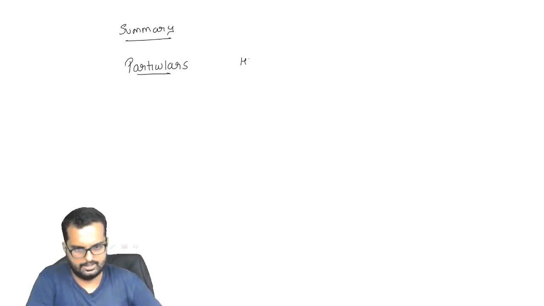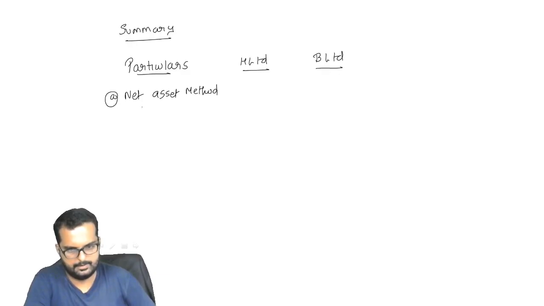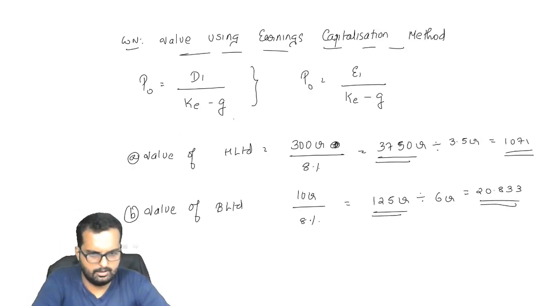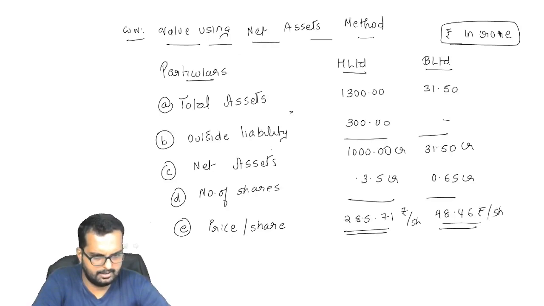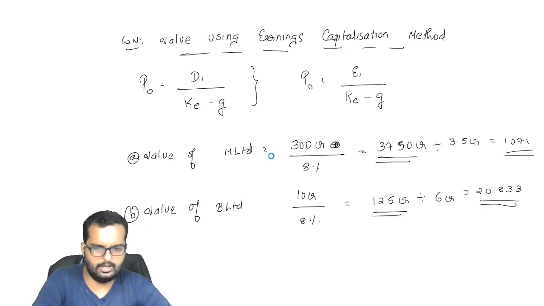First one is H Limited and the other one is B Limited. So point number A, net assets method, correct? Point number B will be earnings method. So under the net assets method, what is the valuation that we got? Have we got the answer as 285.71 and 48.46?